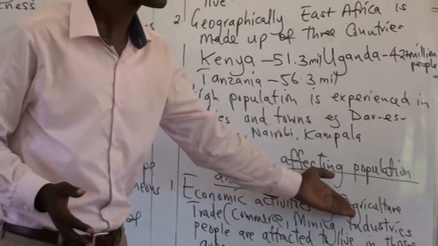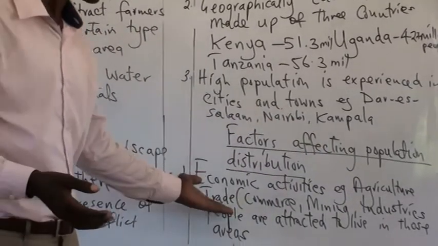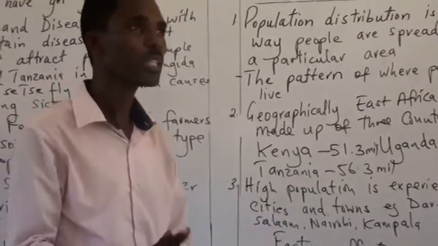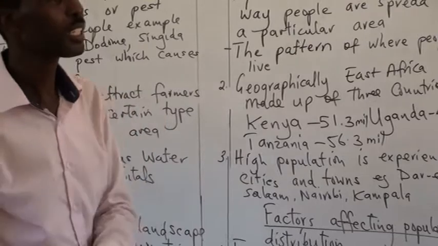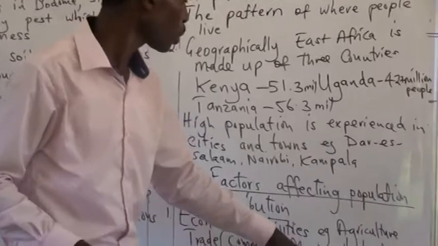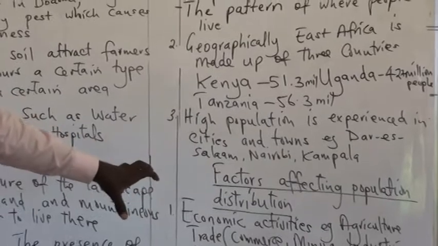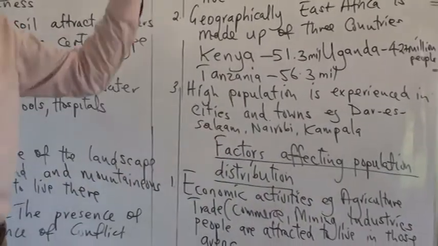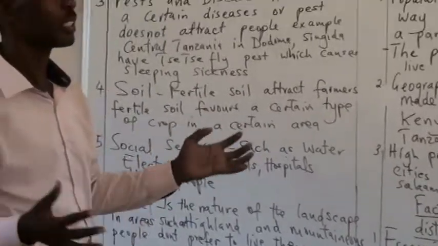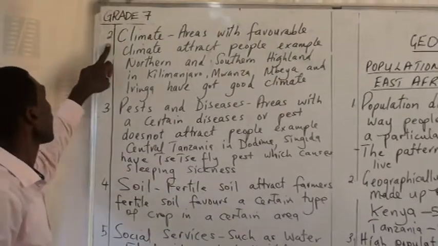Where there's fertile land, you find that people will go and have farming activities. In trade and commerce areas, where there's exchange of goods and services, most of the people will be attracted there. Mining, like in Tanzania, we have areas like Mererani, where a lot of people are there because of mining, and also industries. Those are the economic activities which attract people to a certain area. At the end of the day, the population in that area is affected and is either going up or going down.